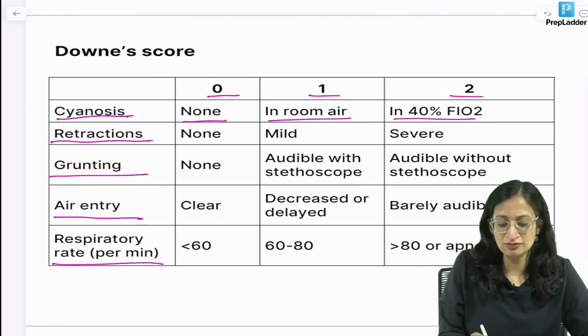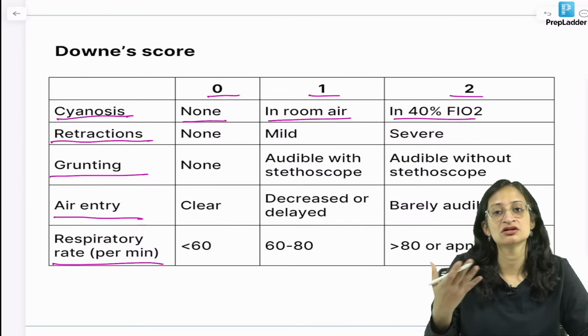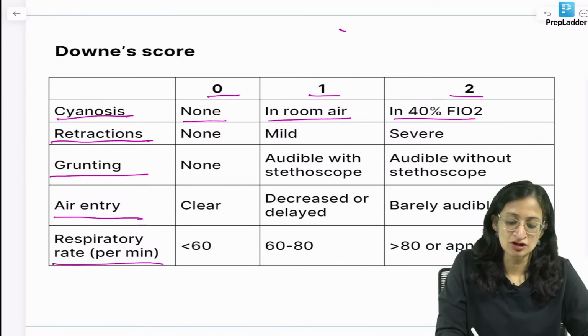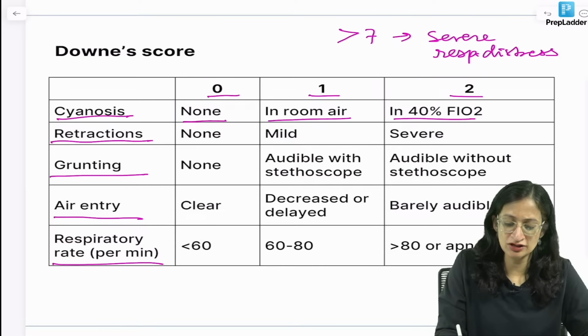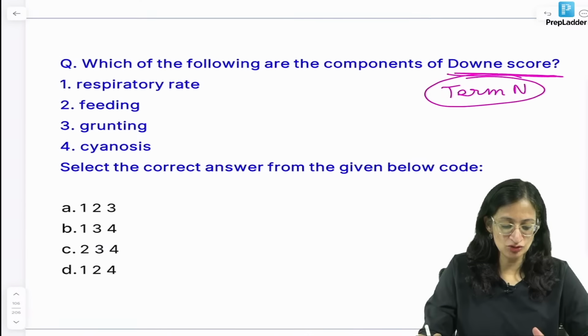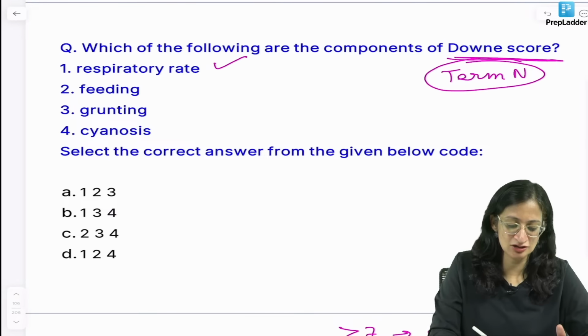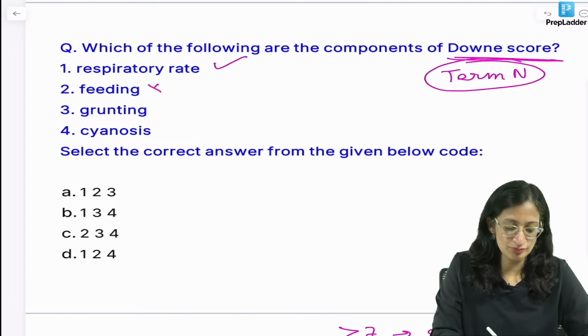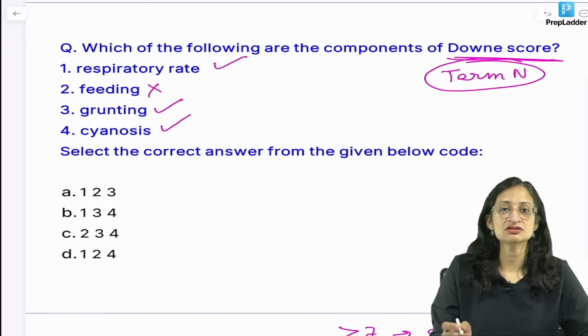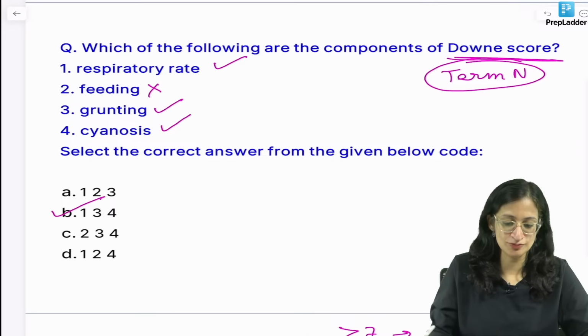Similarly, retractions: none, mild, severe. Grunting: none, audible with stethoscope, without stethoscope and so on. So, the more the severity, the more the score. A score of more than 7 would indicate severe respiratory distress. You need not know the score in detail, but at least the components you need to know. Coming back to our question, respiratory rate is a component. Feeding you can see is not a component. Grunting and cyanosis are the components. So, the best answer is the option with 1, 3 and 4, that is option B.